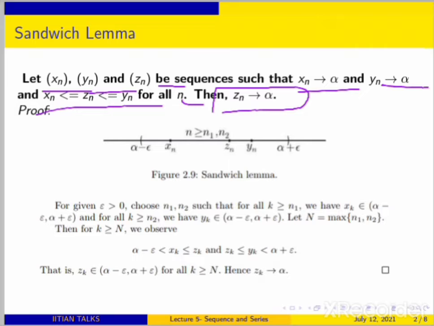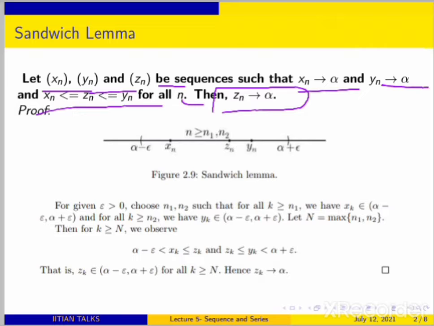So what does it mean? It basically tells you that if you take two sequences, here xn and yn, and you take another sequence zn and club it between the two sequences, and both xn and yn converge to the same limit alpha, then the middle one, zn, also converges to the same limit. It's a very easy proof. Although I should focus on the statements, being able to do proofs may be asked during your interviews, so I will be preparing you for the proofs also. So let's discuss that.